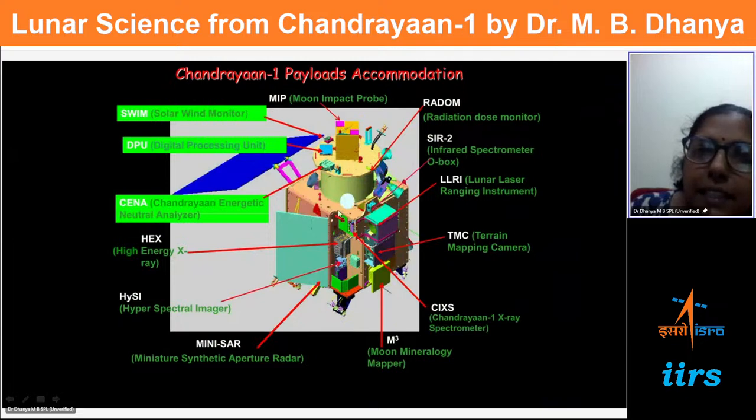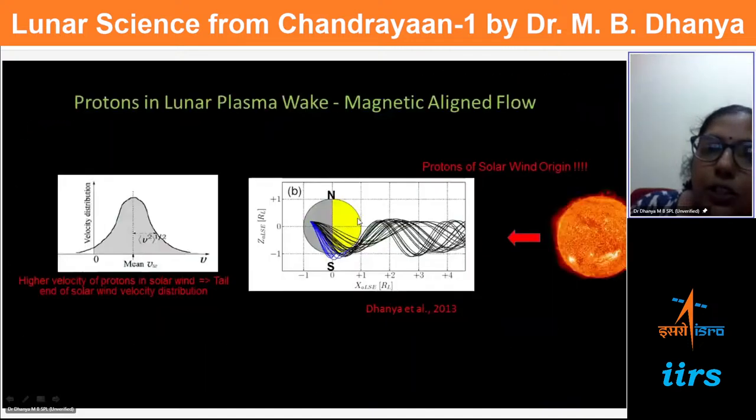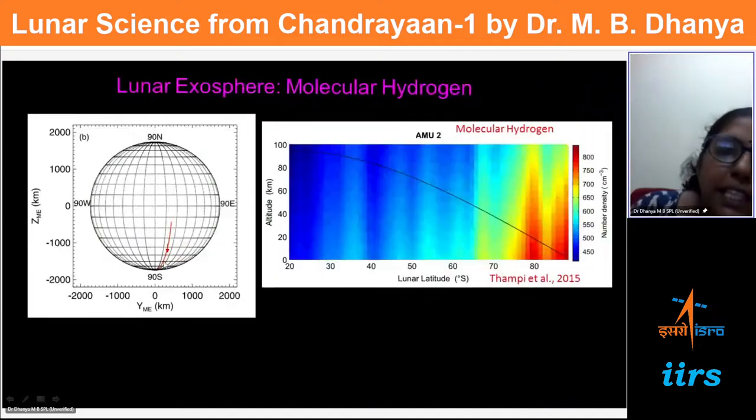Once it reached around the moon, this probe got detached, and there was a mass spectrometer on the moon impact probe, which measured the lunar exosphere on its way until it hit the surface. So that MIP was released somewhere from here, and the mass spectrometer is called CHASE.